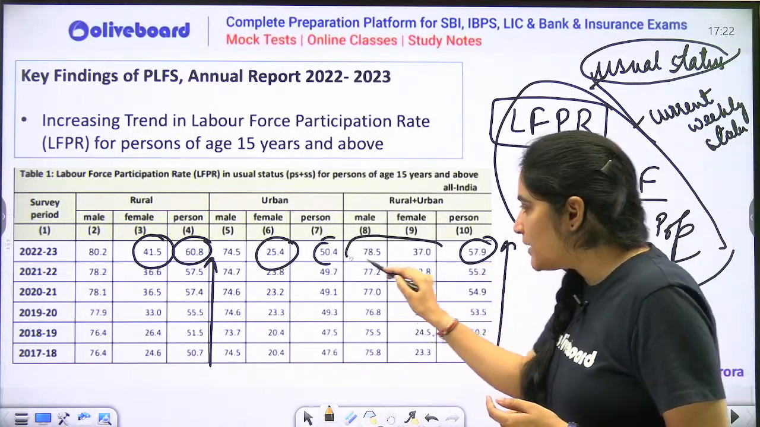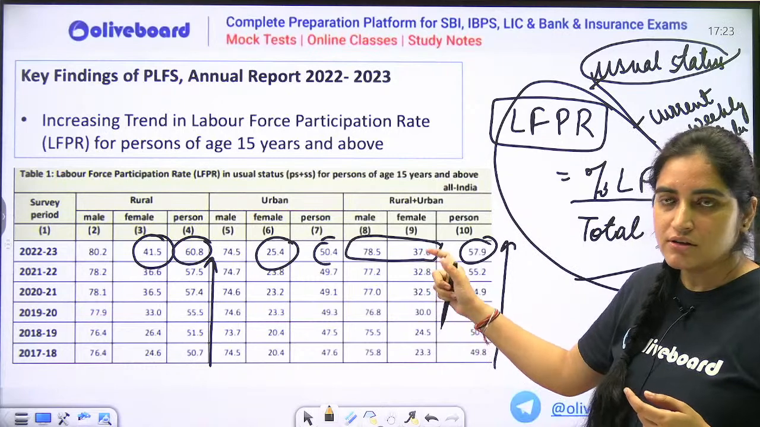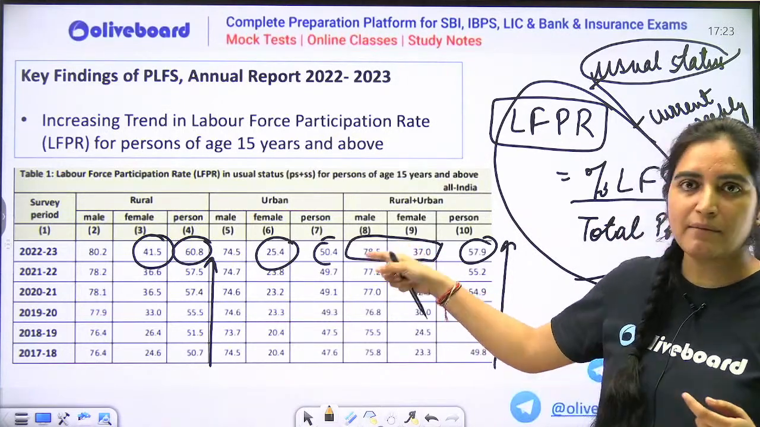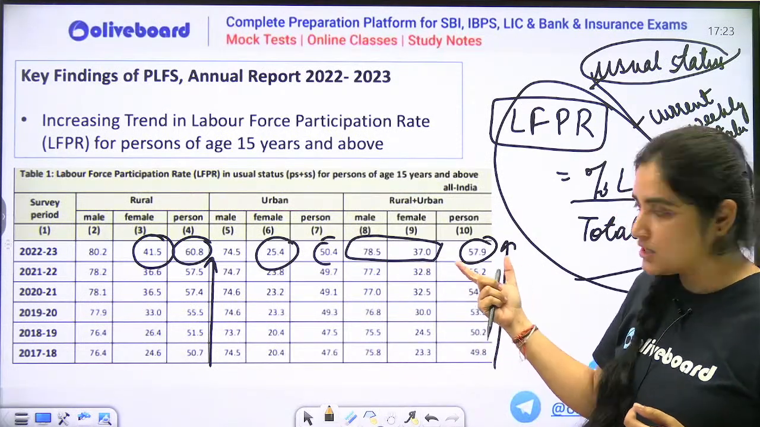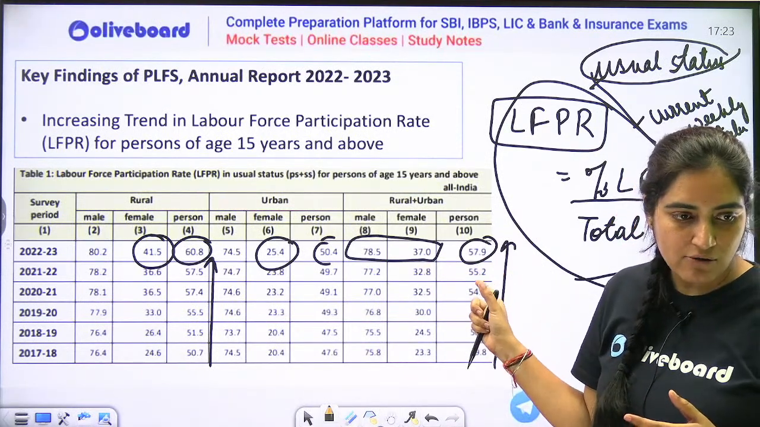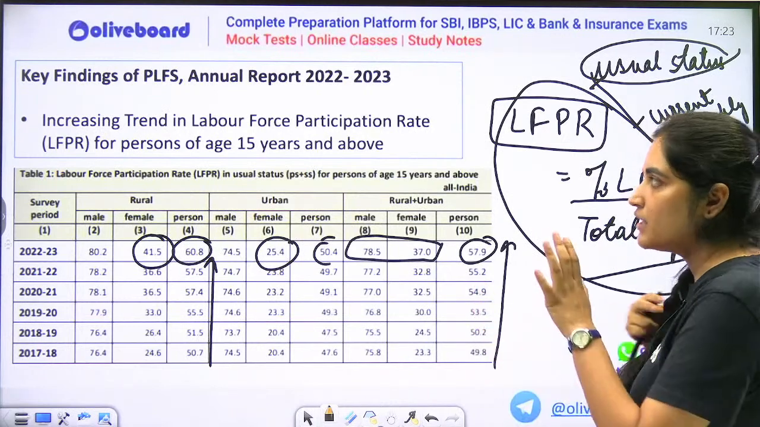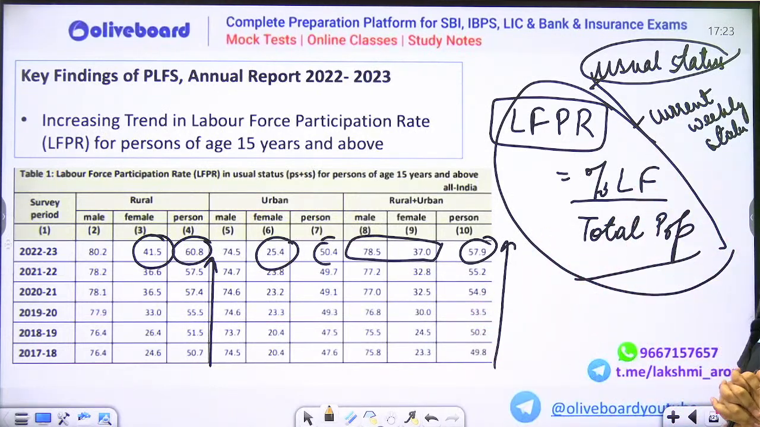पर अगर आप टोटल में देखो मेल और फीमेल का कंट्रीब्यूशन, देन मेल का कंट्रीब्यूशन या मेल specific LFPR is almost double of what is of female. I hope you can make out this difference. So this is the data which is there in your annual survey report.